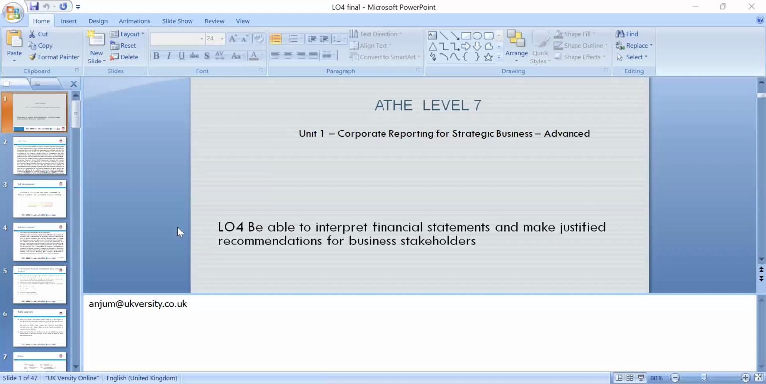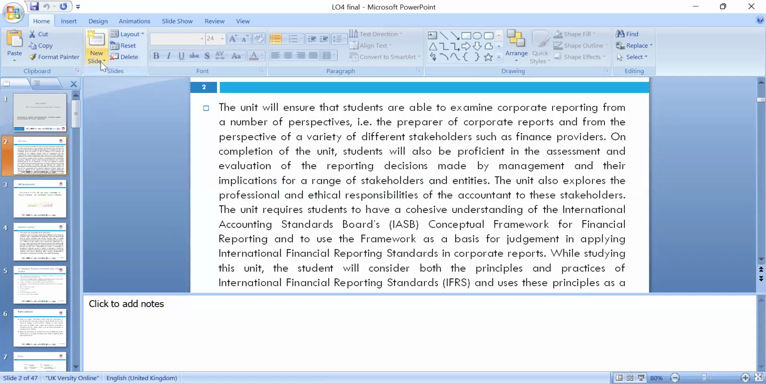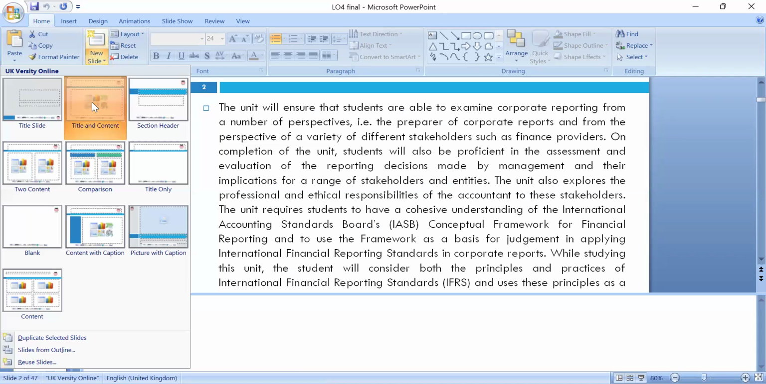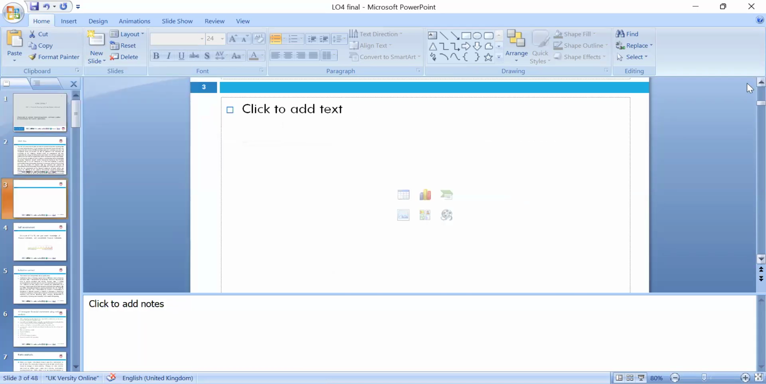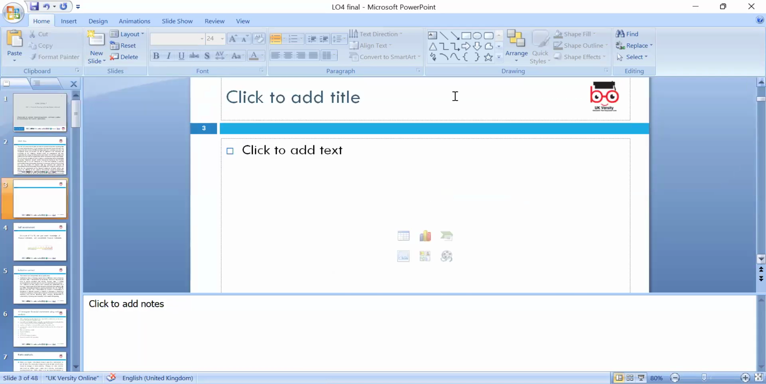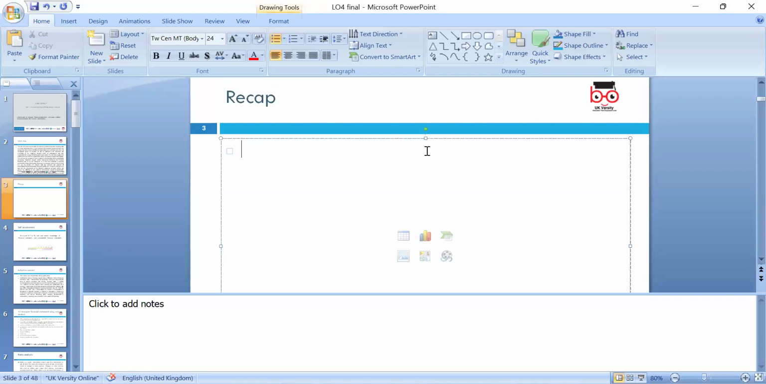So today's lesson we'll go through LO4, which is being able to interpret financial statements and make justified recommendations. We already discussed the aim of this unit, really to develop understanding. So until today, what we discussed in the LOs, let's do a bit of a recap.